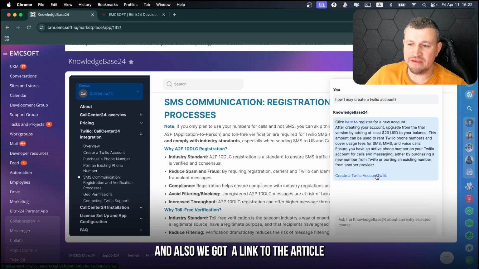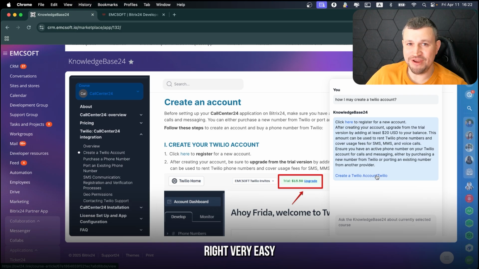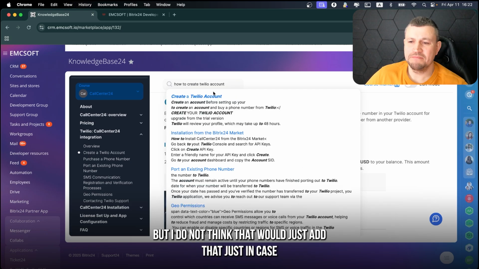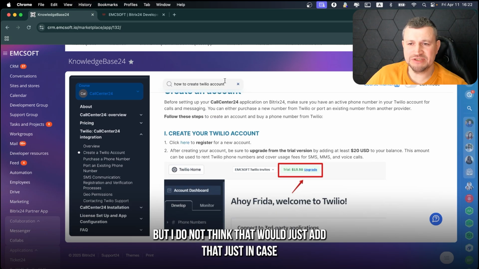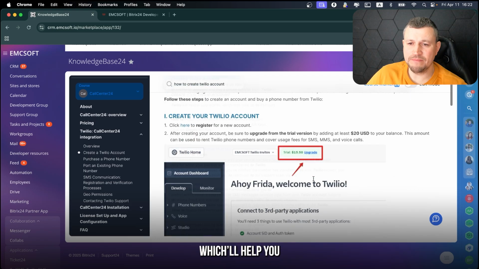And we also get a link to the article which is most related to that question, right? Very easy. We also have a classical search here as well. But I don't think that somebody will use it if you already have artificial intelligence which helps you.